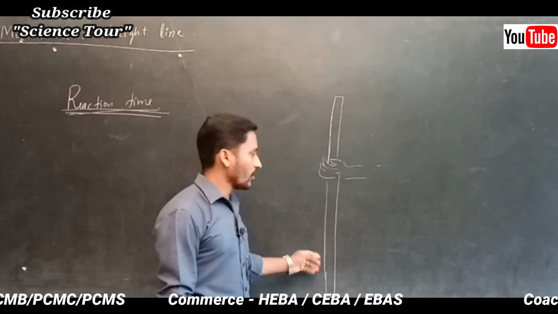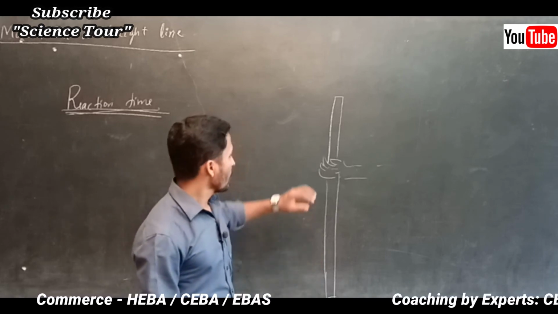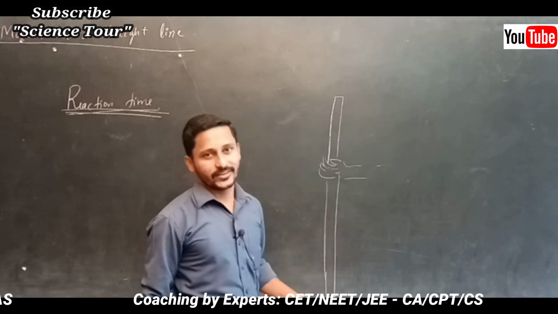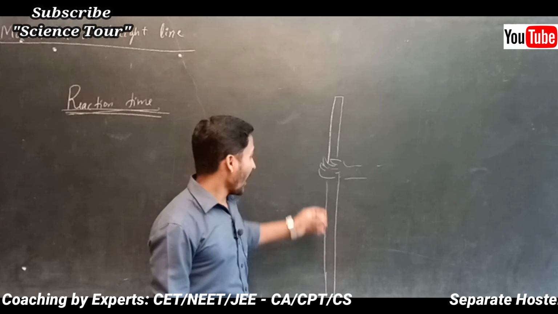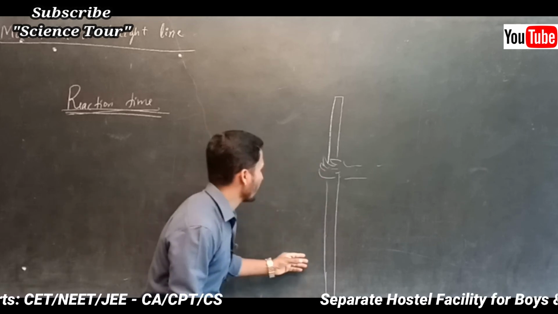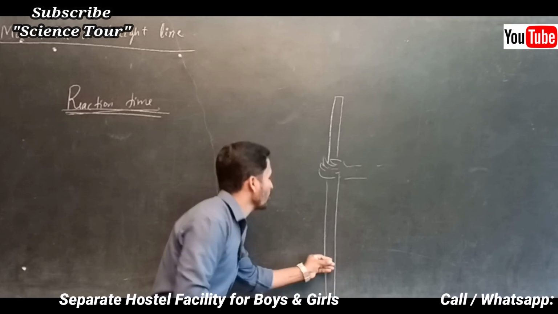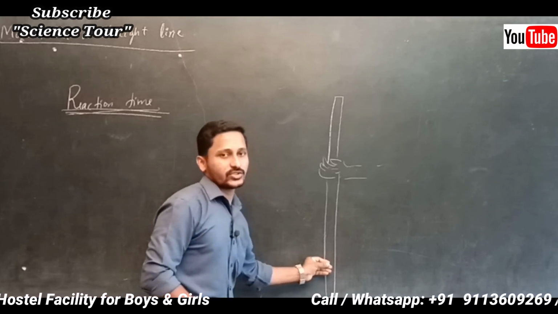When he leaves it, you have to catch that ruler. As soon as he leaves, you have to observe when he is going to leave, and you are going to catch it.